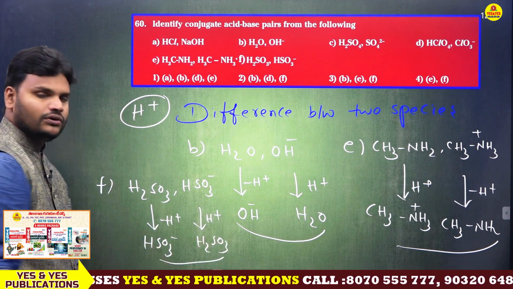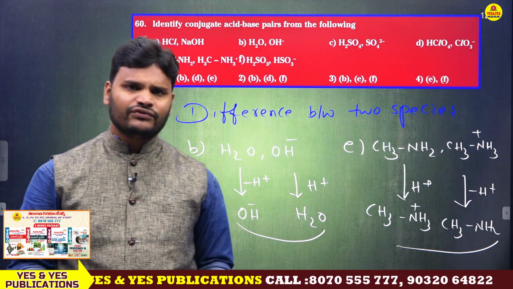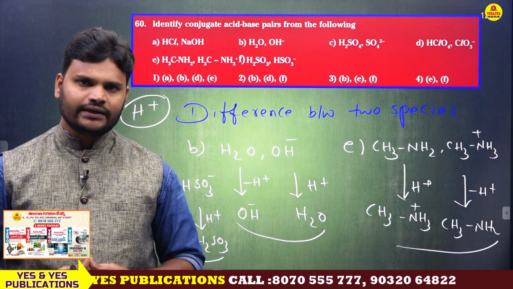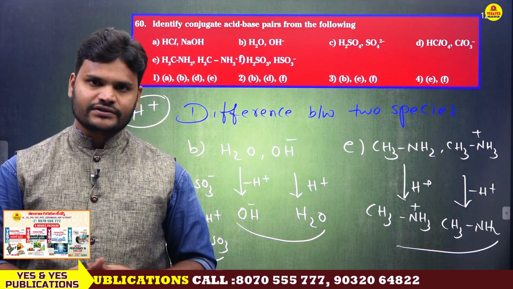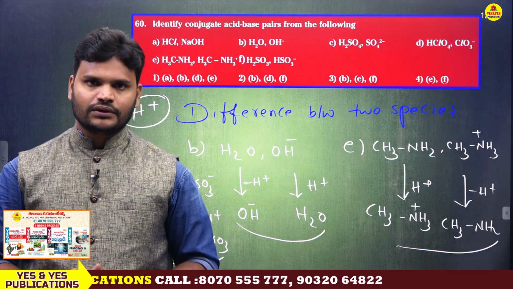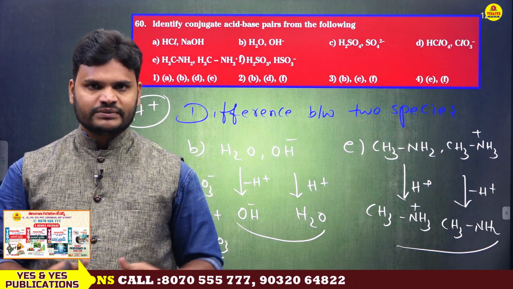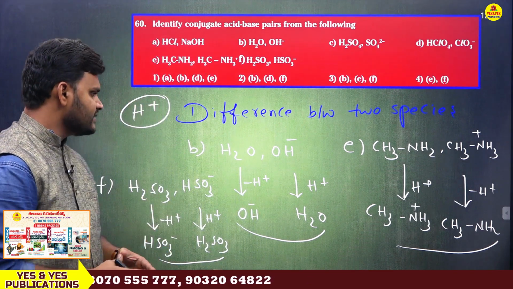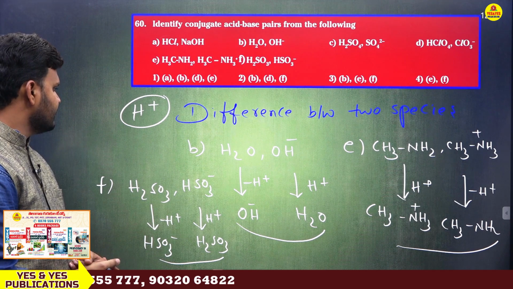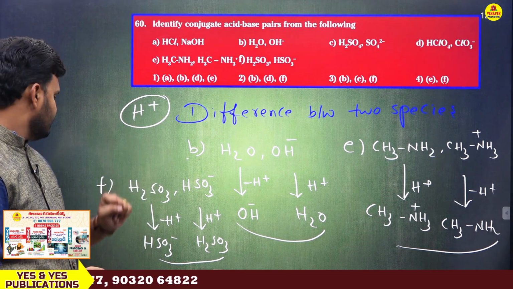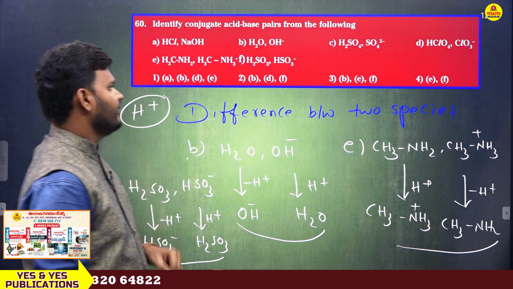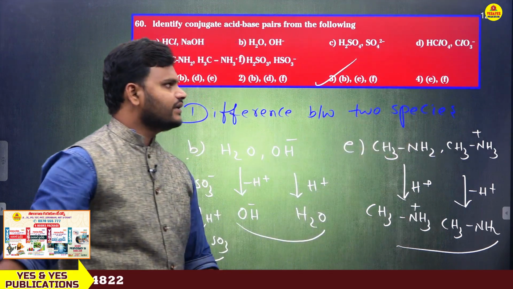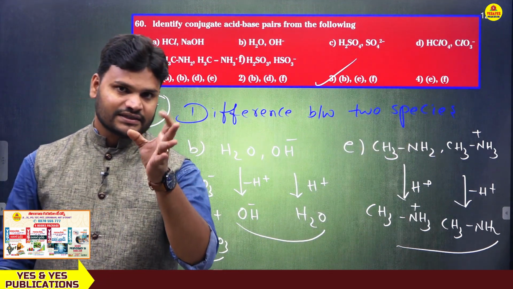Don't get confused. What is the logic here? H plus, it is called a proton. A proton difference between two species is a conjugate acid base pair. I think my explanation is very clear. Then what is the answer here? B, E, F. Option 3, the third option, is the 100% correct answer.